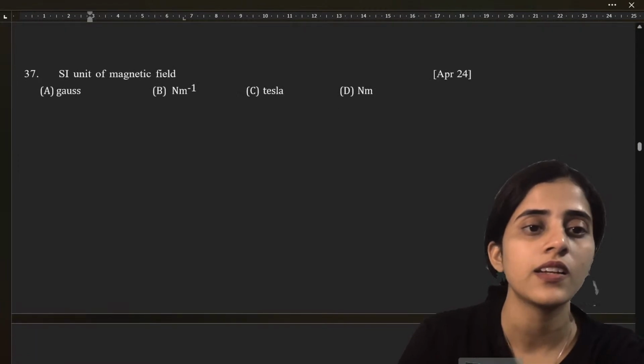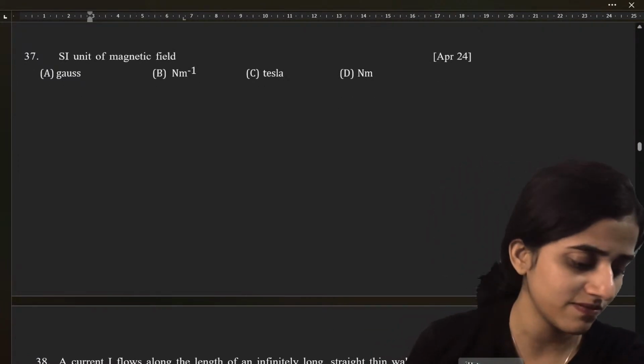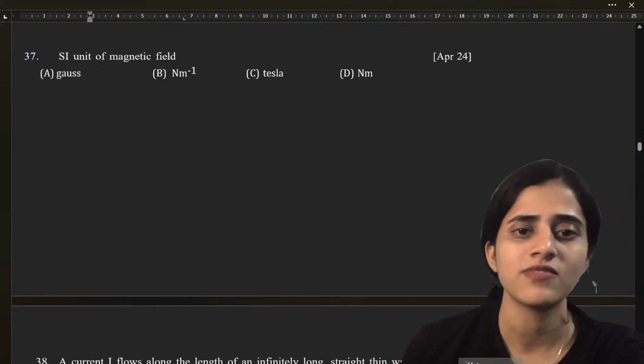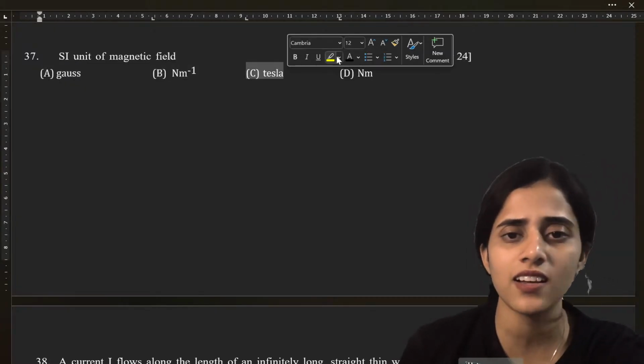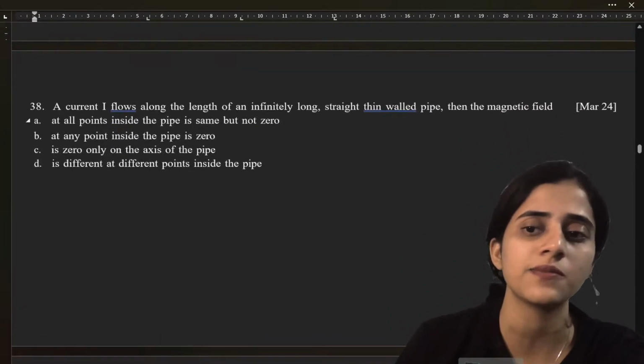Okay. SI unit of magnetic field. Very easy. What is the answer? Tesla. Yeah. SI unit of magnetic field is Tesla.